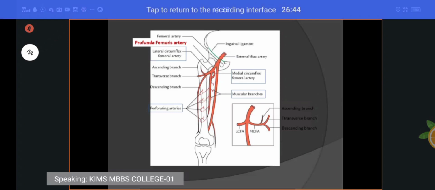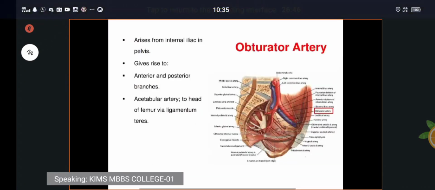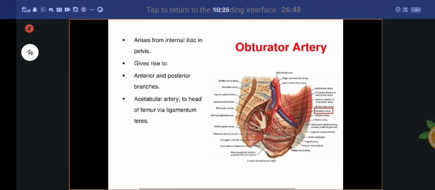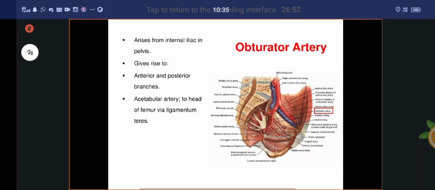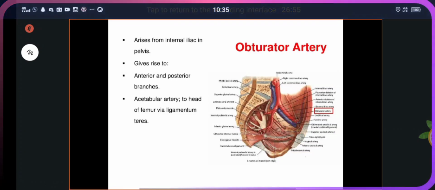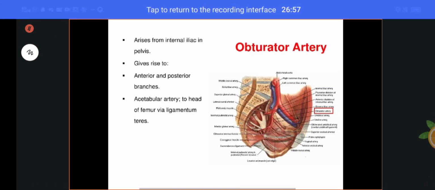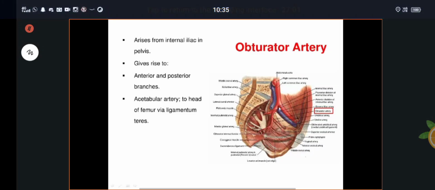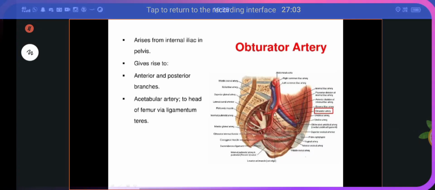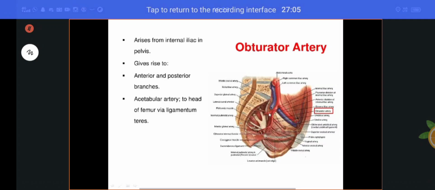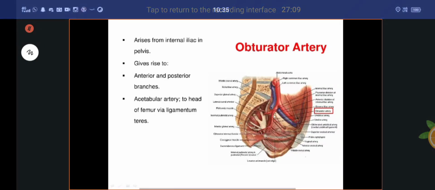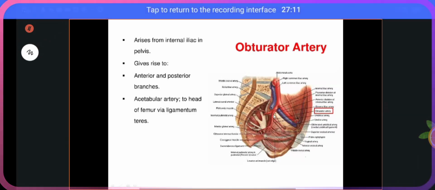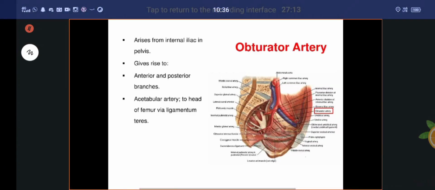Yes, next coming the other artery, that is called the obturator artery. Understand? It arises from the internal iliac artery. Remember, this is your common iliac artery, which divides into the external iliac artery as well as the internal iliac artery, right? This is coming from the anterior division of the internal iliac artery. It gives rise to anterior and posterior branches.